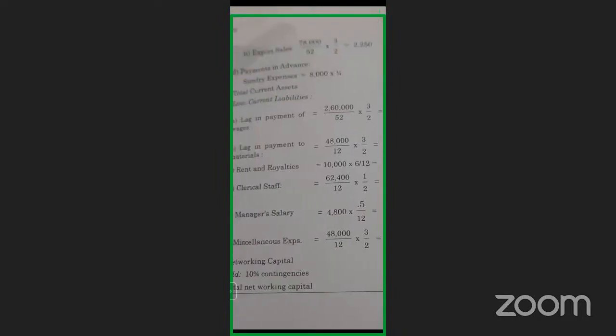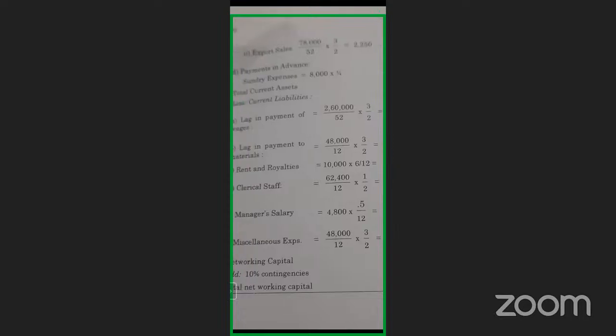Then we'll take sundry debtors. What did he say? Debtors, average credit sale is inland sales 6 weeks. Export sales 1.5 weeks. So 6 weeks is 6 by 52. What are your debtors? 3,12,000. 3,12,000 into 6 by 52. That is your inland sales. Then come to your export sales. The amount given is 78,000. 78,000 divided by 52.